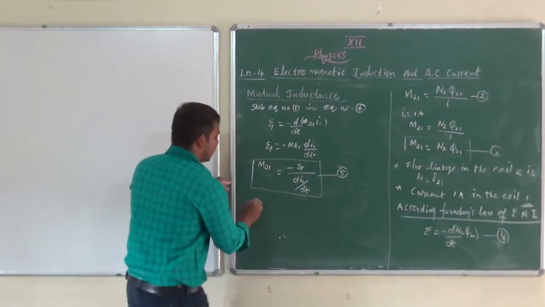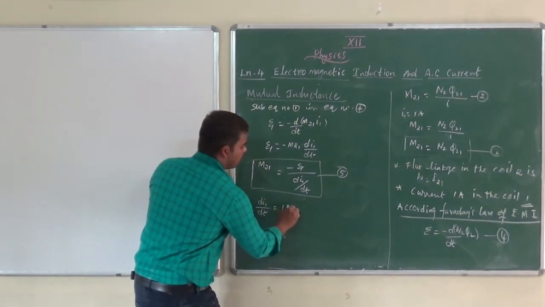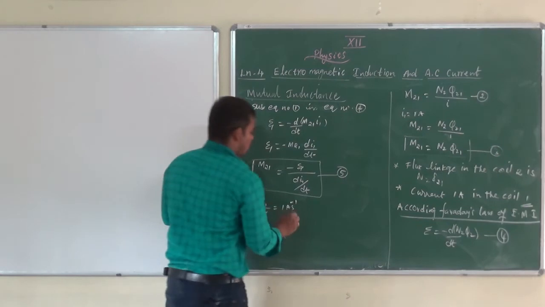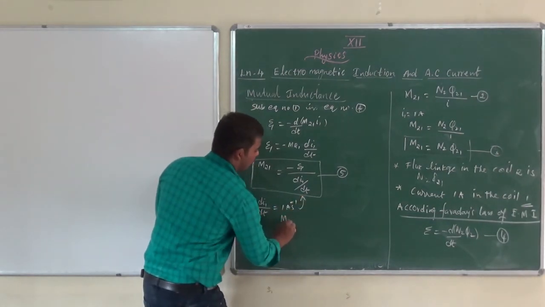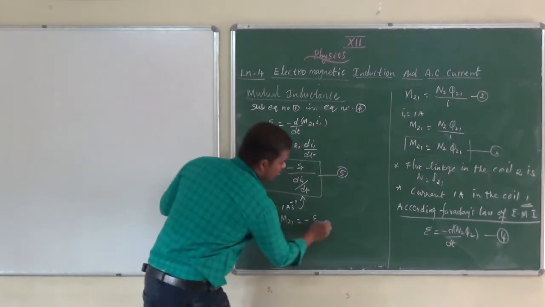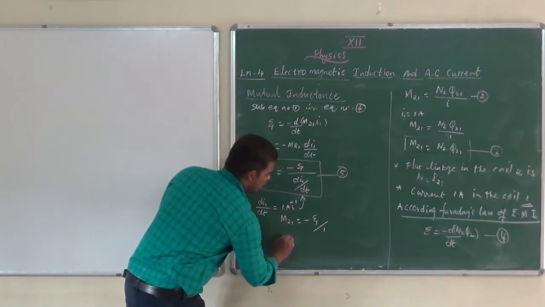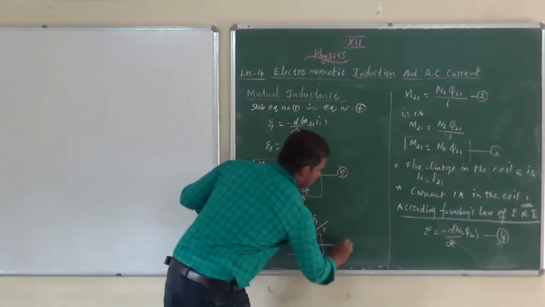So, the coefficient of mutual inductance. What do I mean? See that dI1 by dt equals 1 ampere per second. Substitute that here. What equation will you get? M21 equals minus induced EMF divided by 1. So M21 equals minus induced EMF. This is equation number 6.